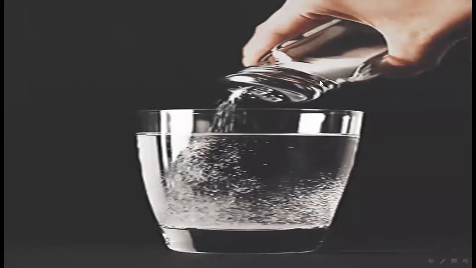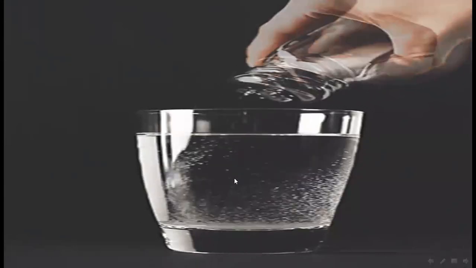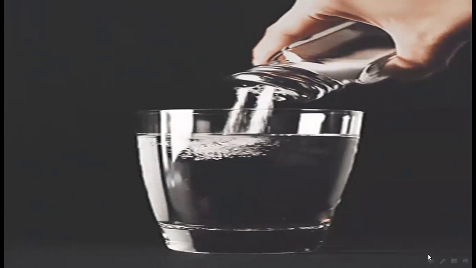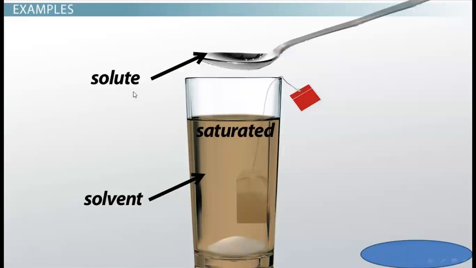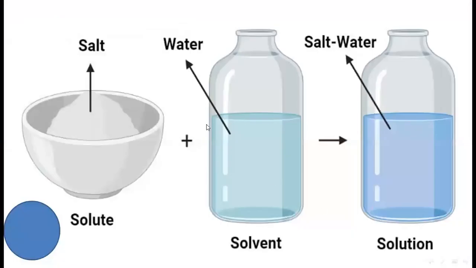Here you see, if you put the salt in water to make a salt solution. Here the solute is in liquid form. When the solute is in liquid form, this is the solute and that one is the solvent. Here you see, the solute is salt, the solvent is water, and when they mix they make a salt solution or salt water.